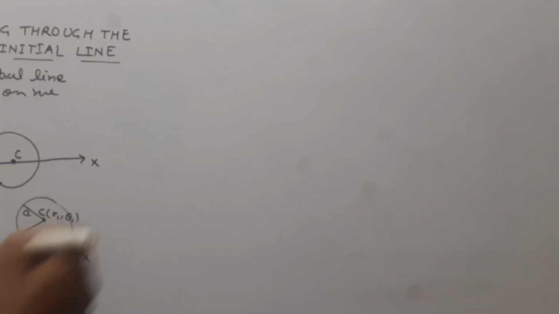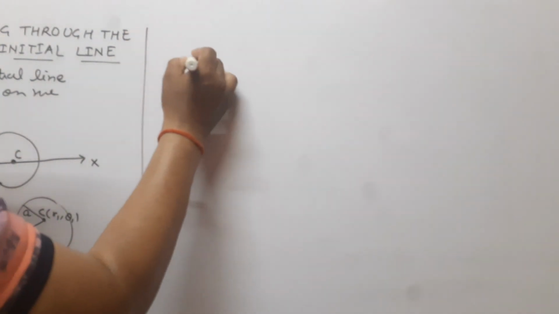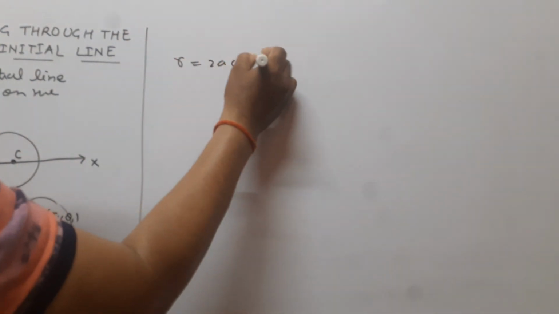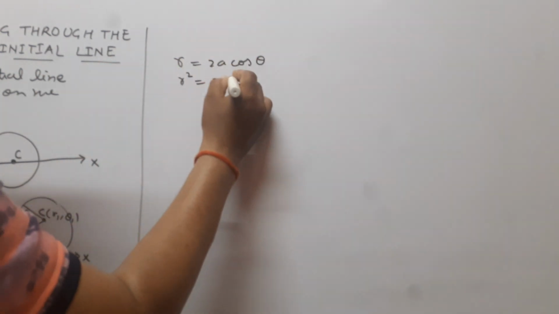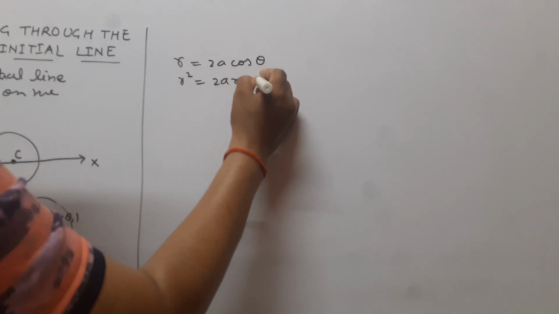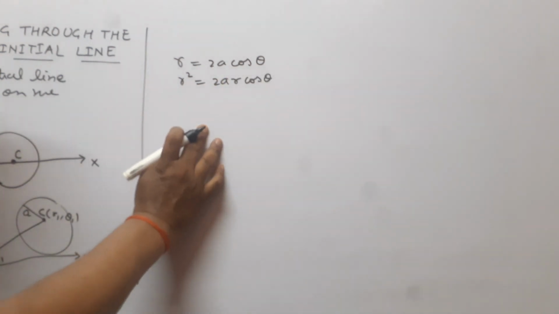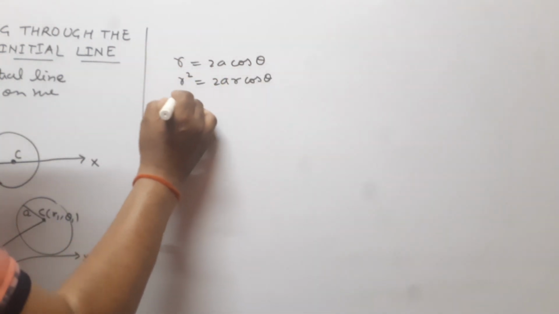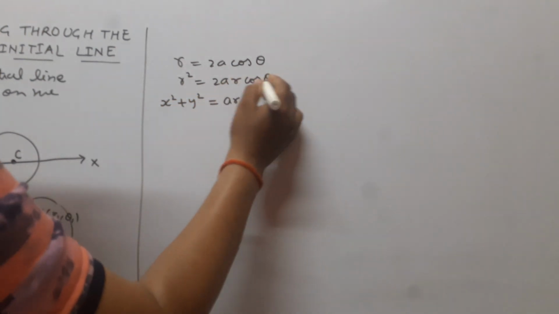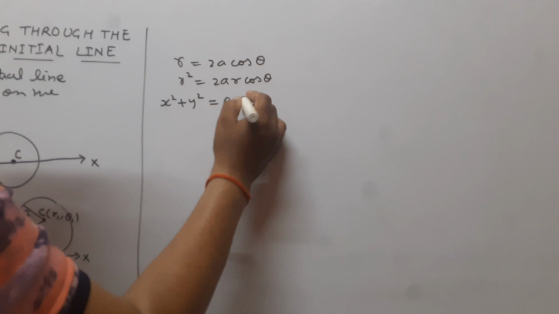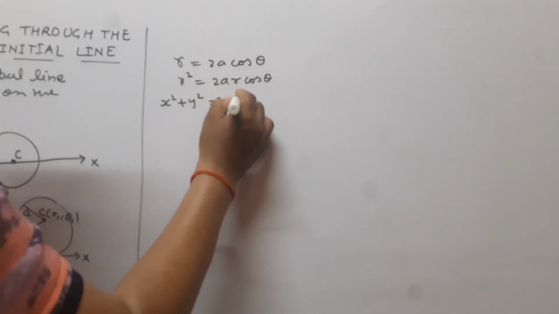Since this is the equation of the circle, r is equal to 2a cos theta. When we multiply r both sides, we get here r square equal to 2ar cos theta. We know that r square is equal to x square plus y square, and we know that r cos theta is equal to x.